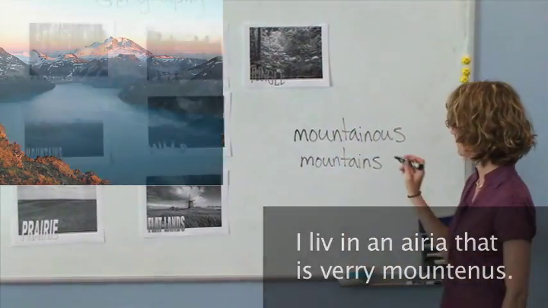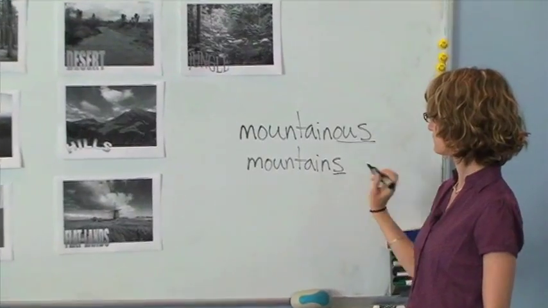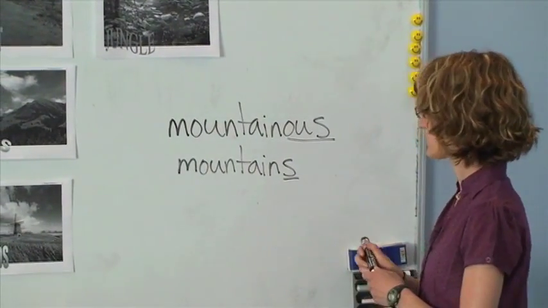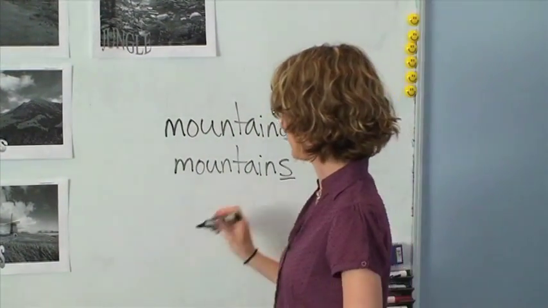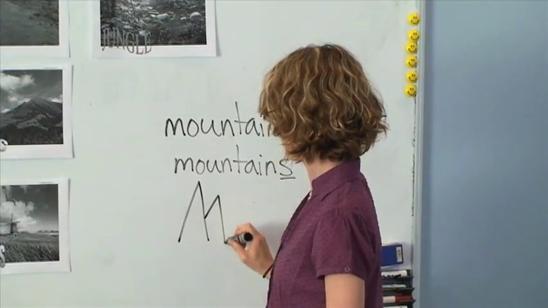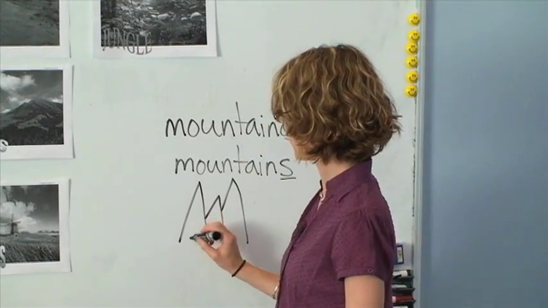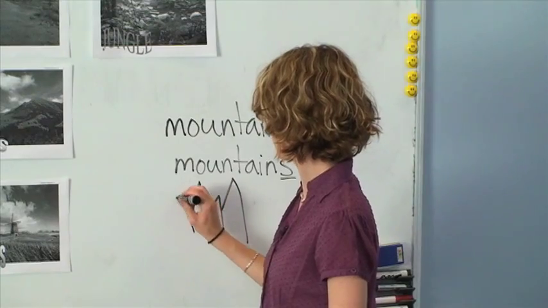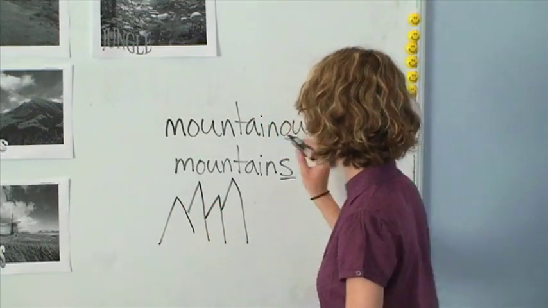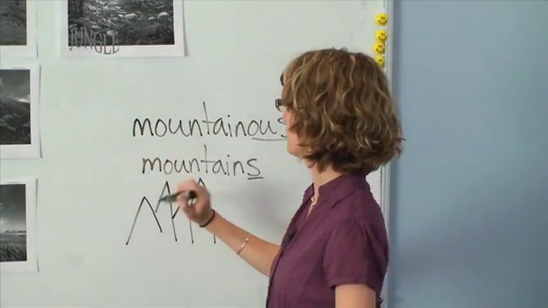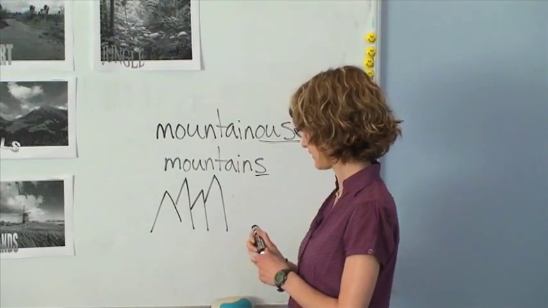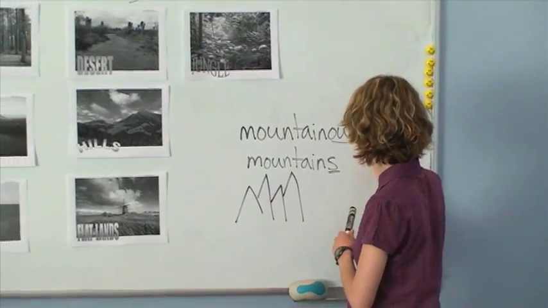Okay, see the difference? Okay, so mountains are... but mountainous describes an area. This is describing an area. Okay?